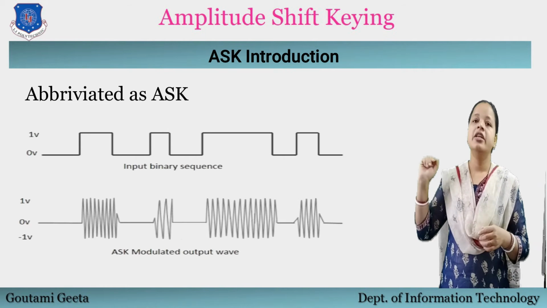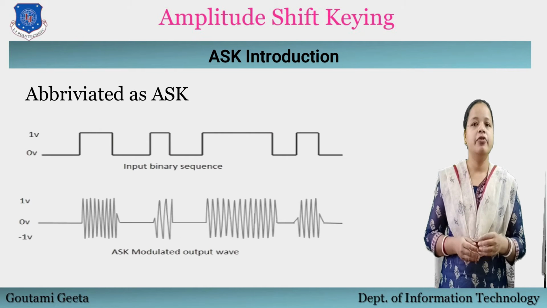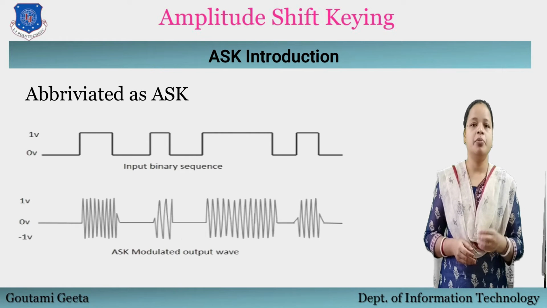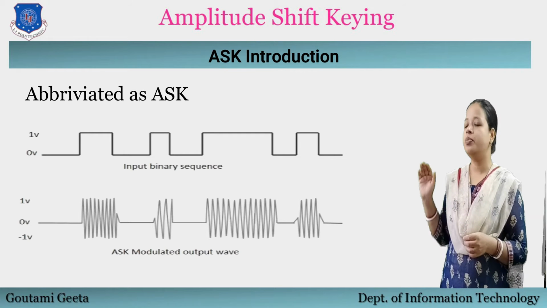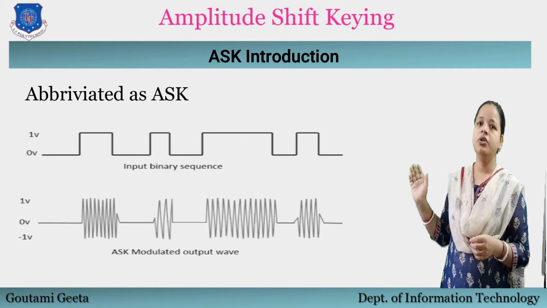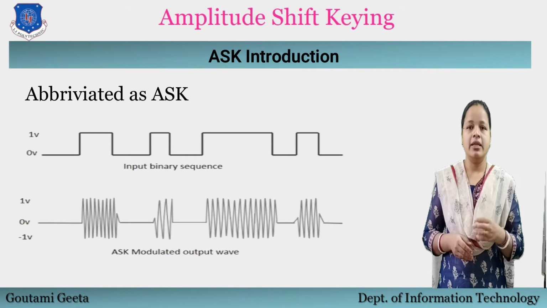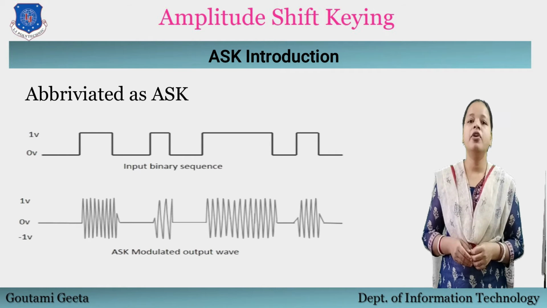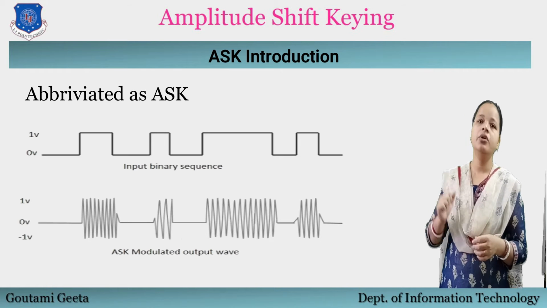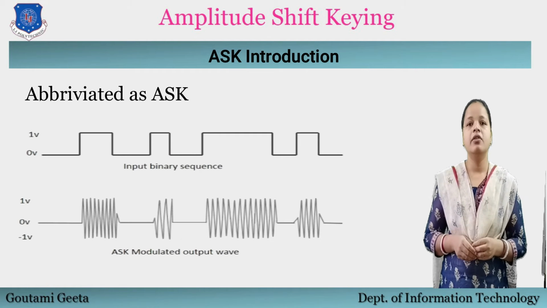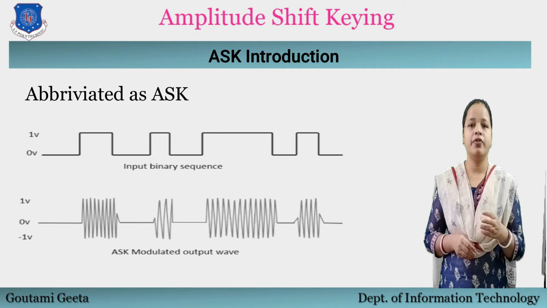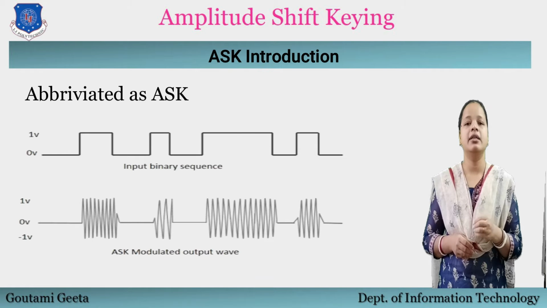For example, a digital 1 could leave the signal unaffected, whereas a digital 0 would affect it by making it 0. This diagram represents the ASK modulated waveform along with its input. As you can see here, for binary 0 in our input signal, in the output modulated signal we see no signal, that is, it is absent, and for binary 1 in the input, in the output signal we get the amplitude, frequency and phase of the carrier signal.